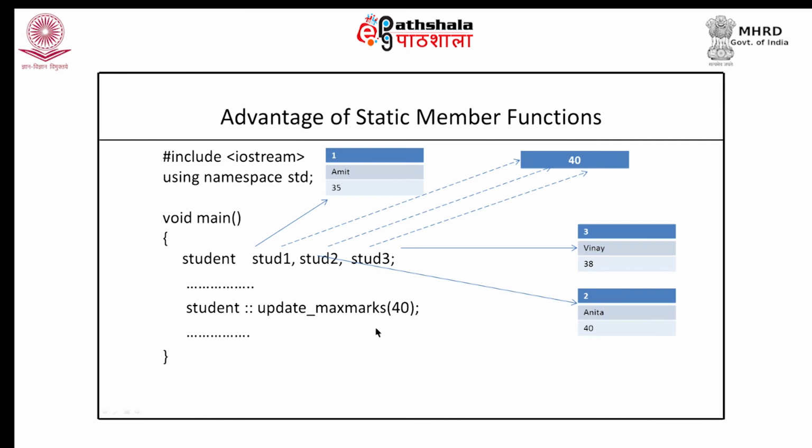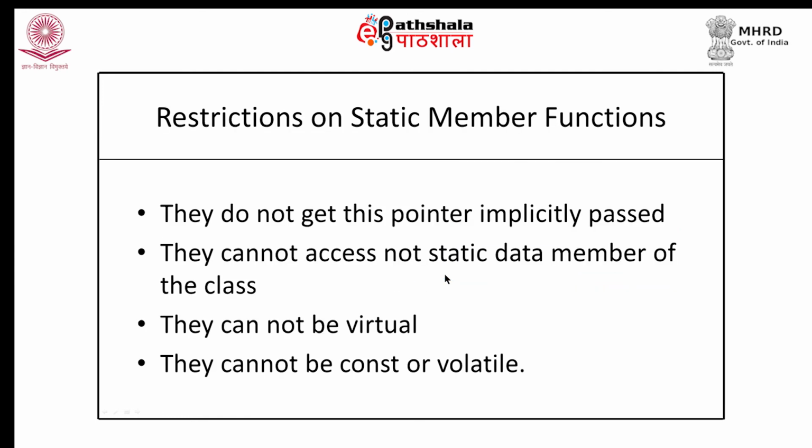Now, here it makes more sense. What we are saying is that we want the marks to be updated for all students, or all instances of the student class. But there are certain limitations or restrictions on static member functions. What are those? They cannot access non-static data members of the class. This can very easily be logically understood. Why?